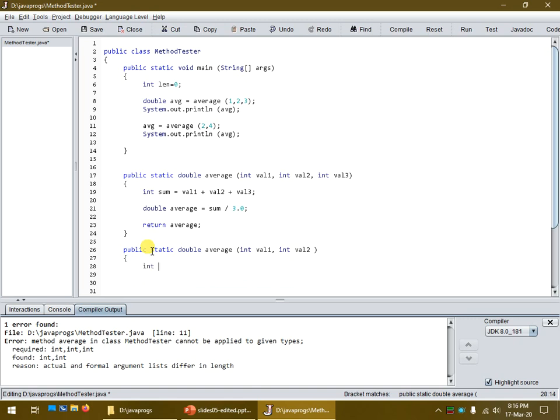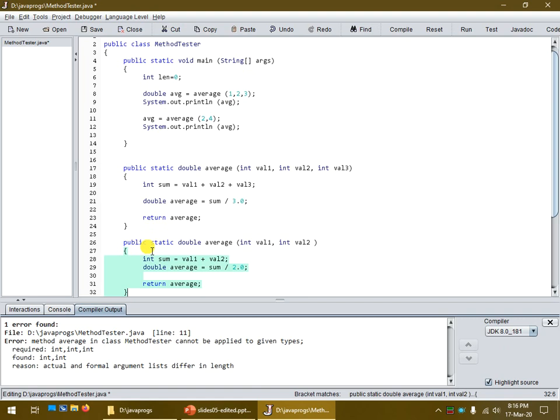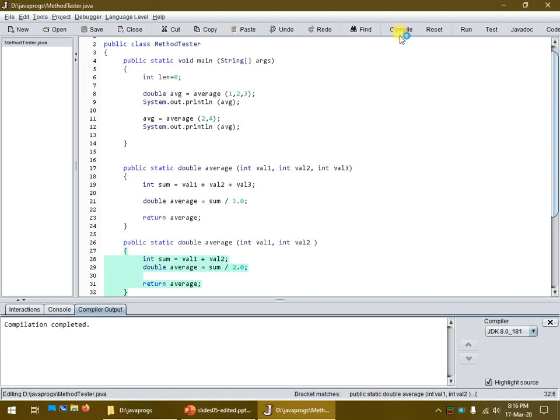So let's see, we're going to do the same actions. Now in this case, we're calculating an average of only 2 values. Therefore, we're going to divide by 2, and we're going to return average. Excellent. So now let's compile it. Hey, Java didn't encounter an error.